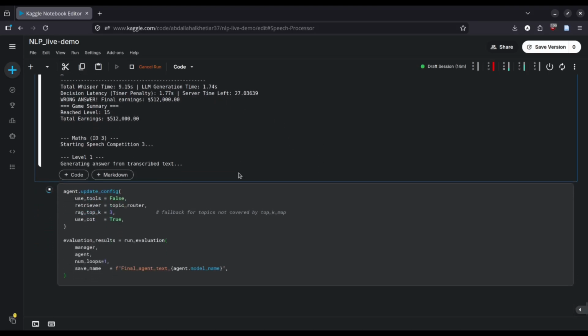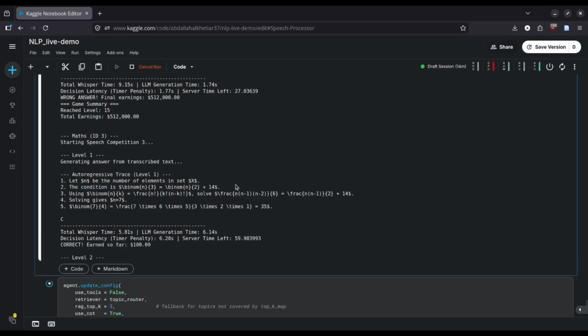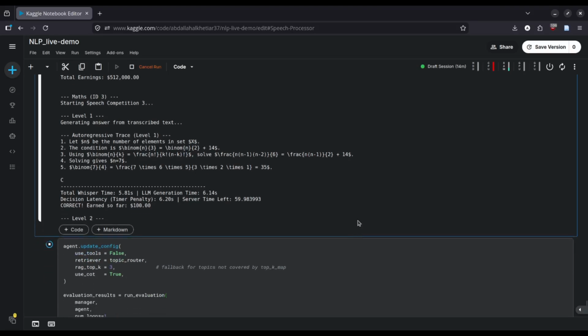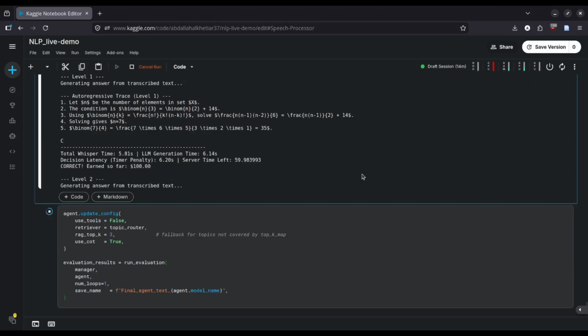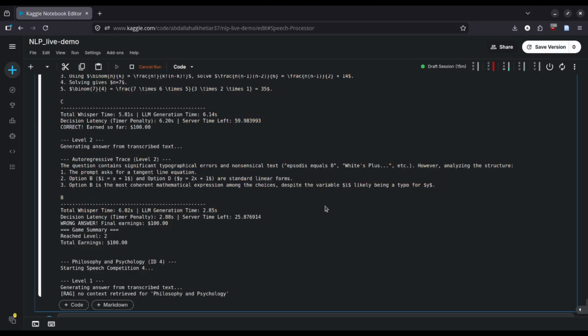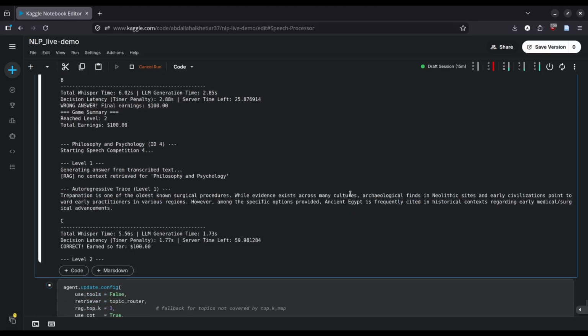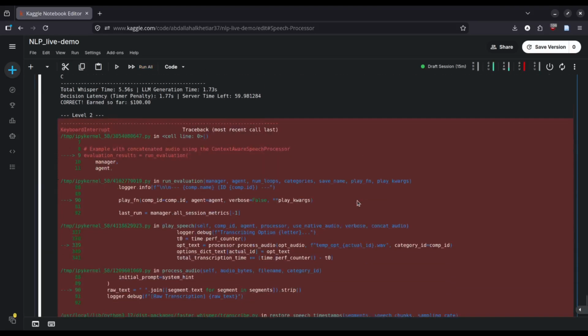Now the maths category is the most interesting one, since we will be able to see if the model called some tools or not. In this case, it did not call any tools. It was still able to answer correctly. However, in the second answer, for the second question, it did not call any tools and did not answer correctly. This is basically it for the audio part.